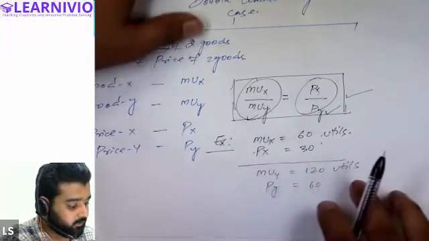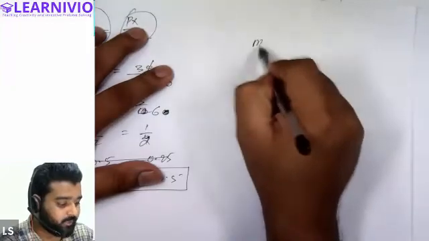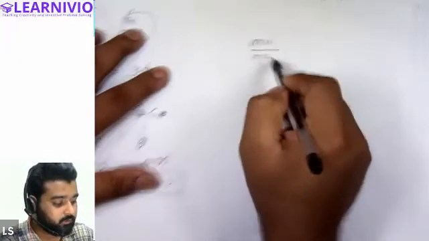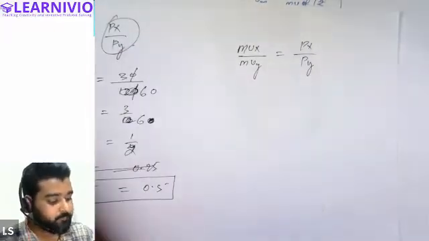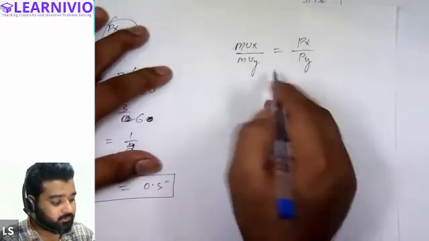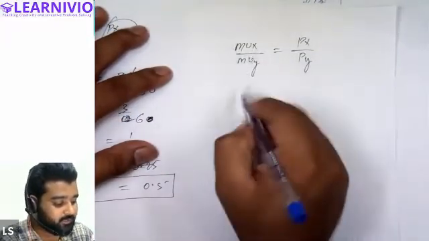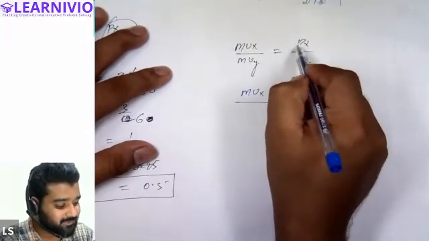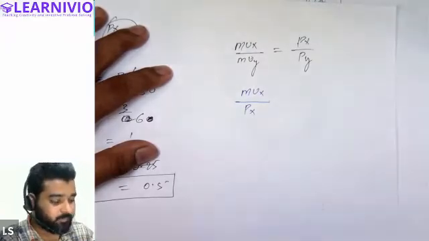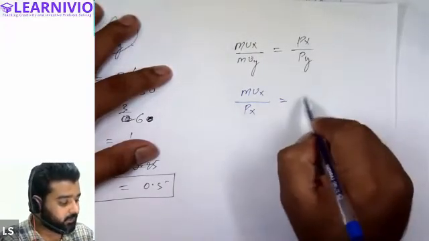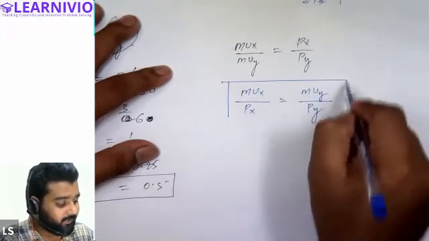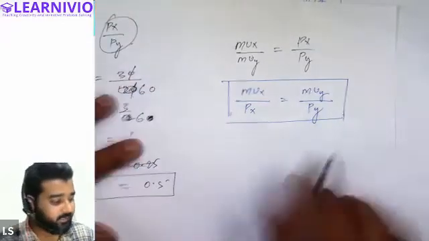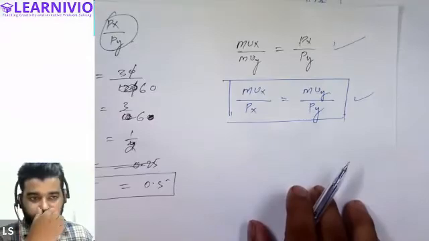All right. And we can also write this equation by applying simple maths, MUx upon MUy and Px upon Py. So what we will do, we will write the similar terms on the same sides. So we can write it as MUx upon Px, and this can be written as MUy upon Py. Can we write this equation like this, yes or no? Yes, sir, we can write this.